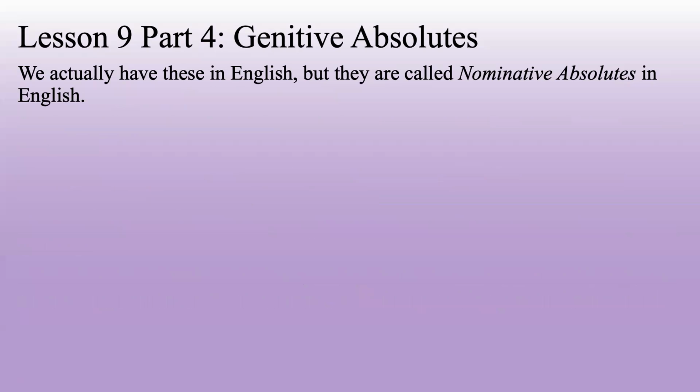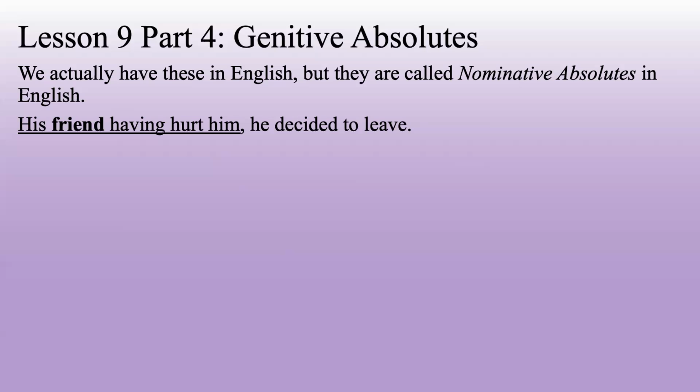Now, we actually have these in English, but they're called nominative absolutes in English. They're genitive absolutes in Greek. They are the same thing, though, just the case is different. So, his friend having hurt him, he decided to leave. Now, you may be looking at this and going, I've never seen a sentence like that before. You probably have, but you just didn't pay attention to it.